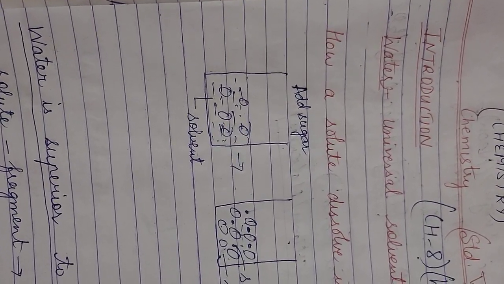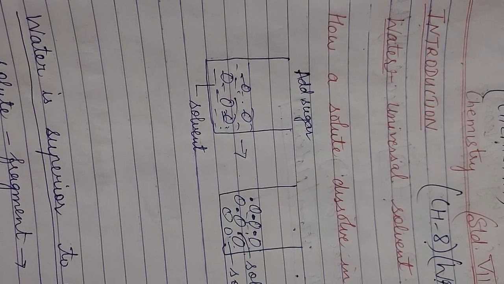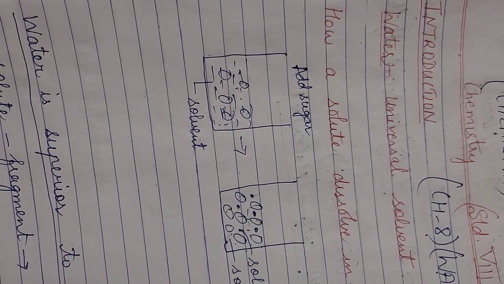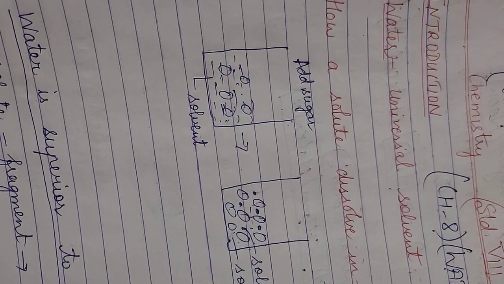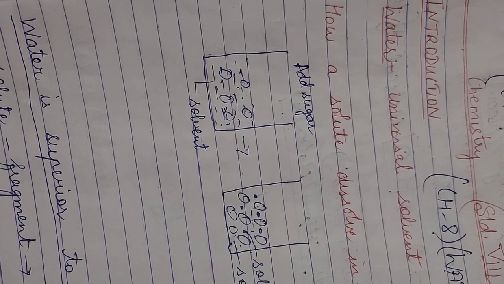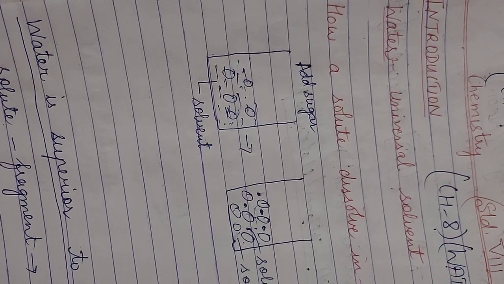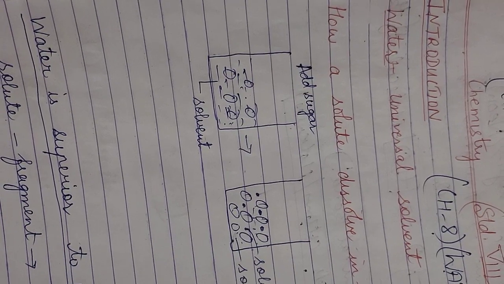So first of all, the formula of water is H2O, and this is a compound, and mostly it is present on the earth. It covers about 3/4 of the earth's surface, and in the human body it constitutes about 7/10 of the body and more than 9/10 of fruits and vegetables.